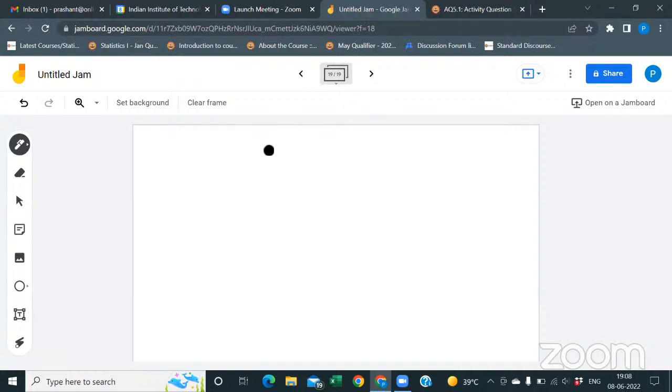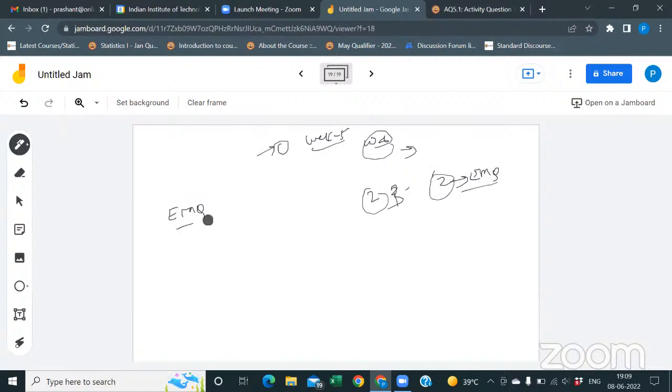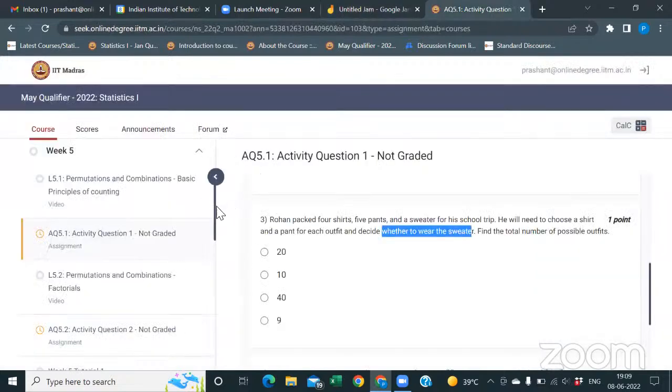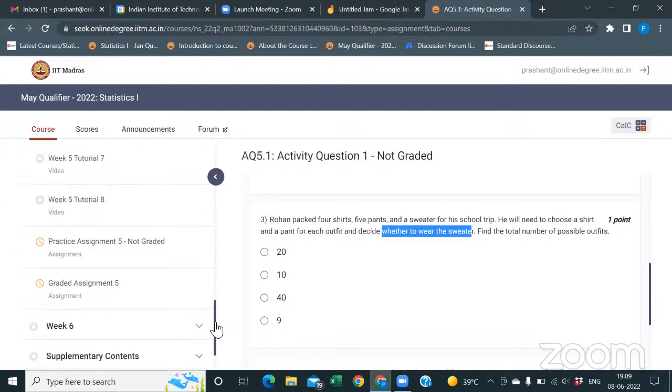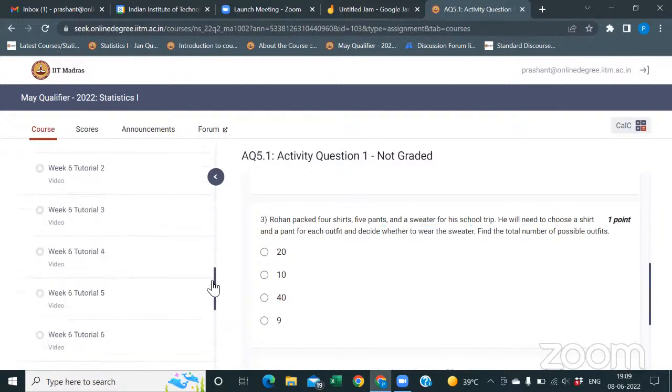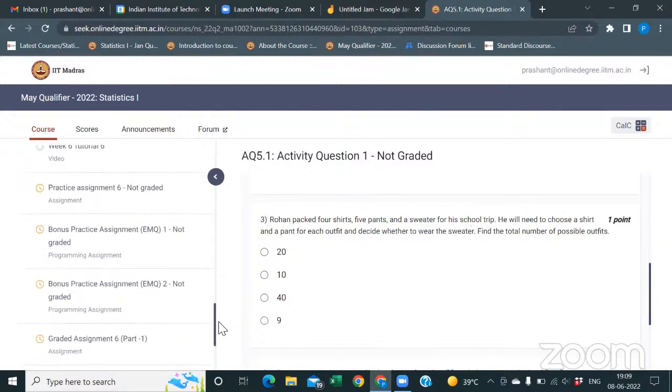It has less syllabus, only week 5. From week 6 onwards, you will get more, because in week 6 you have 2 practice assignments, I think 3, and 2 are regarding EMQ. Sir, in EMQ there is negative marking. I have received a mail regarding EMQ. What is the whole criteria related to negative marking?